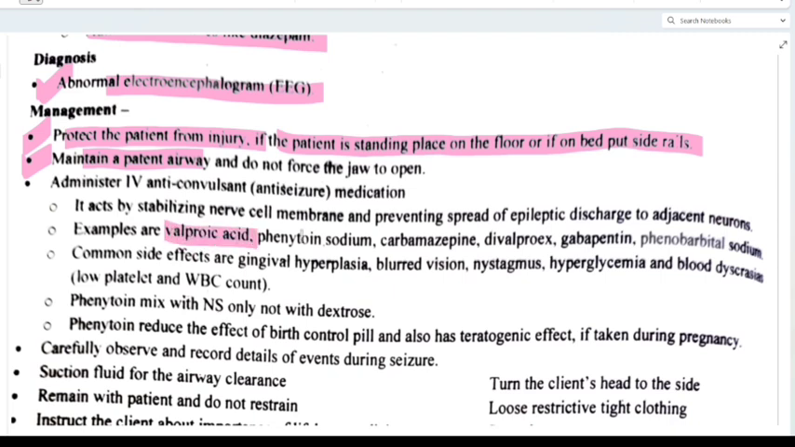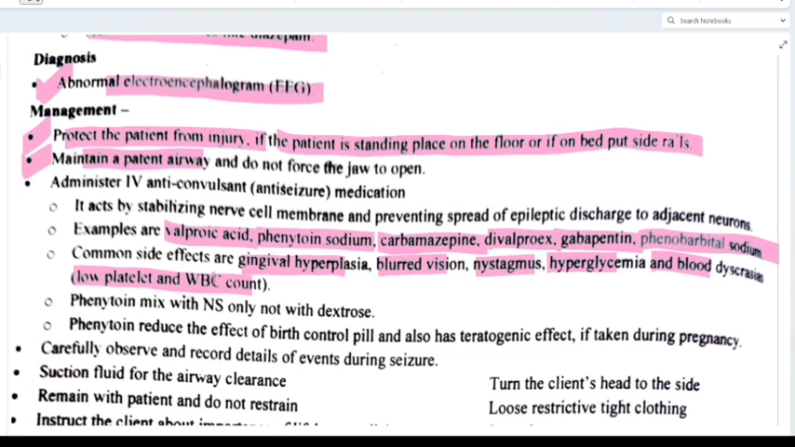Okay. According to the age category, according to the condition, like acute or chronic. So all these conditions we will be keeping in mind, and we are going to give this medication. See, common side effects are gingival hyperplasia, blurred vision, nystagmus, hyperglycemia, and blood dyscrasias. Okay, low platelet and WBC count. It is called blood dyscrasias.